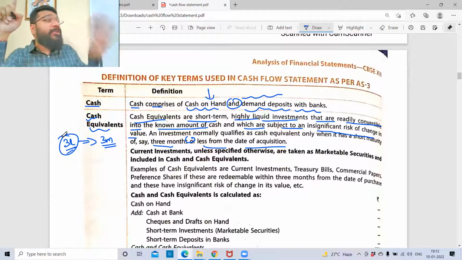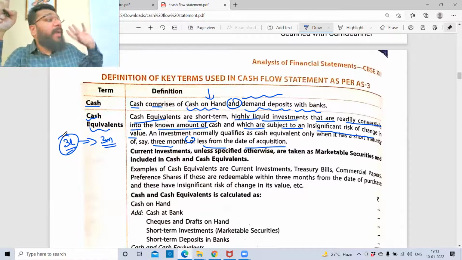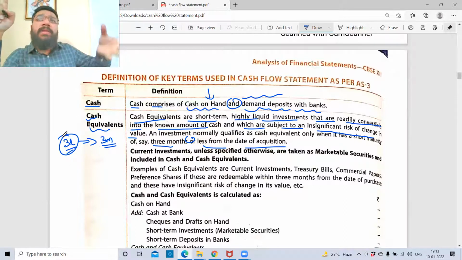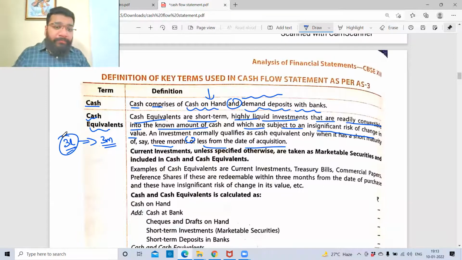So if you're investing in the stock market, then this 3 lakh rupees, even though it is liquidatable within 3 months, I will take it as investments because this can significantly change the value. So I want those investments which will not change their value. Fixed deposit, I put it for 3 months. Is there any risk in fixed deposit? In fact, I'll get more than what I invested because I get interest along with it. So there is no risk associated. But if you're investing in any place where the risk is high, then we will exclude that.